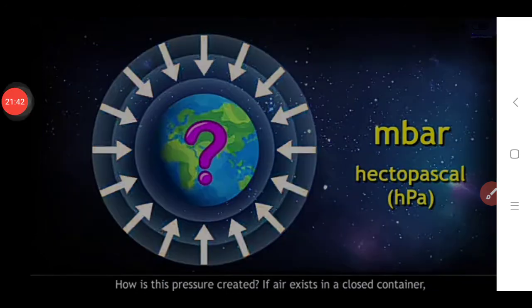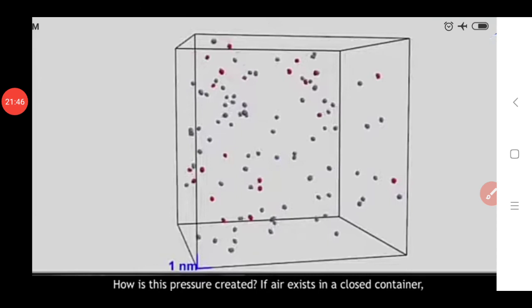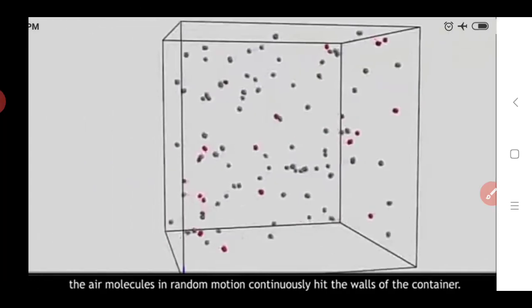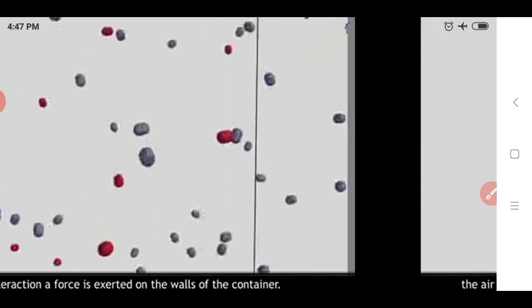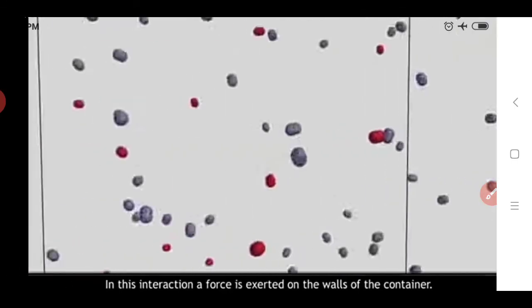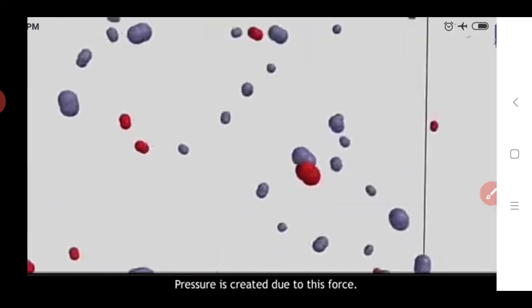So this concept we see here. How is the pressure created if air exists in a closed container? The air molecules in random motion continuously hit the walls of the container, and due to this interaction, force is exerted on the walls of the container and pressure is created due to this force.